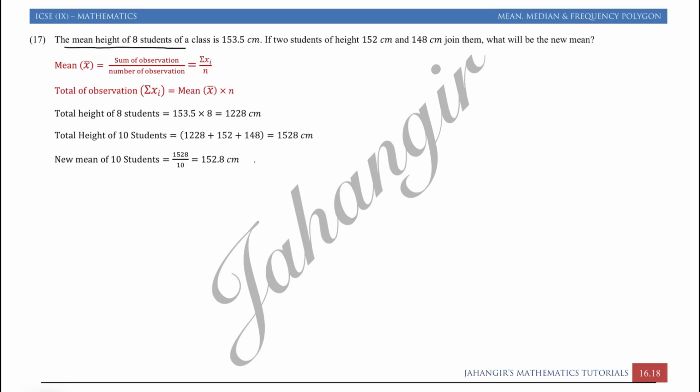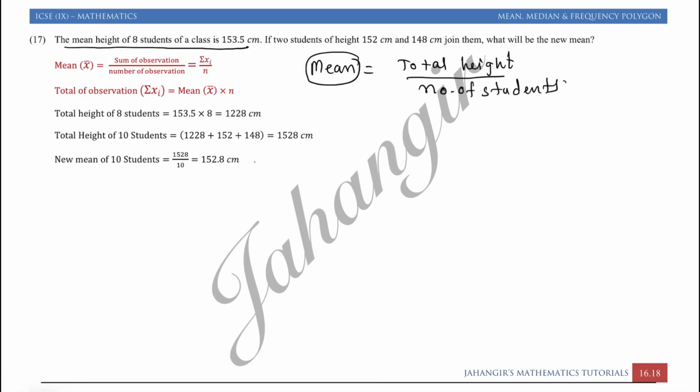The mean height of 8 students is 153.5 centimeter. If two students of height 152 centimeter and 148 centimeter join them, what will be the new mean? So first let us understand, mean is total height upon the number of students, n. So if you have the mean and the number of students, you can easily find the total height.